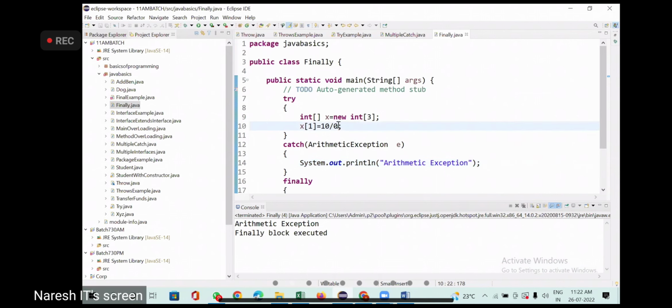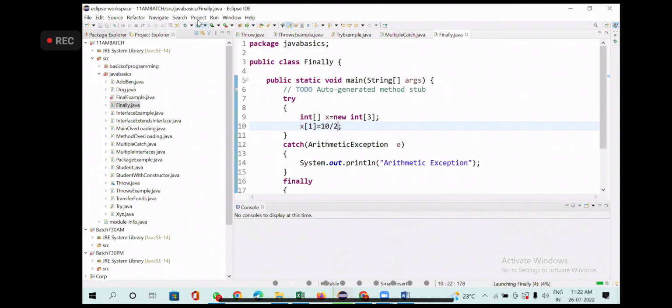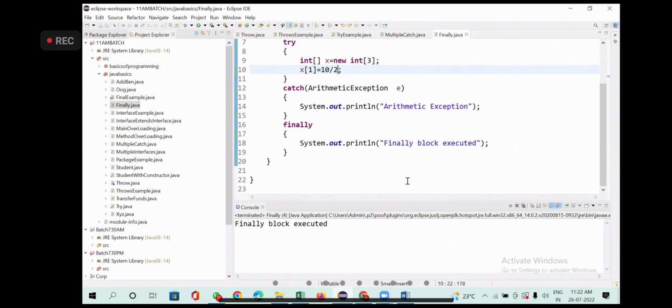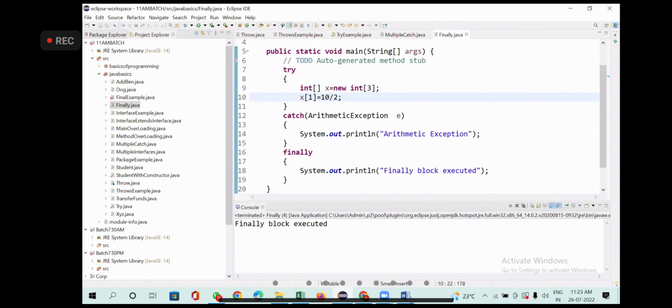Now I would not say division by 0. Is there any exception here? There is no exception. The catch block will not execute because there is no exception. But the finally block will always execute. Finally is always executing. Mostly asked question, very simple difference: catch will execute only if there is an exception. Finally, whether you have an exception or you do not have any exception, still your code is going to execute. Okay, that's about finally.